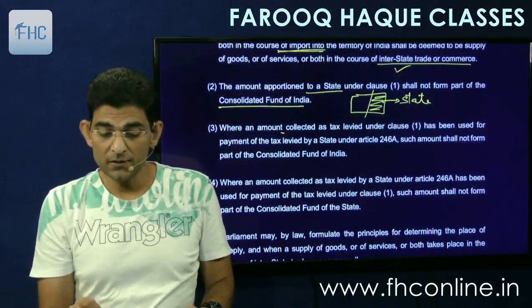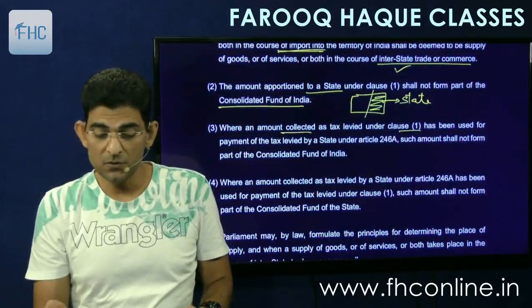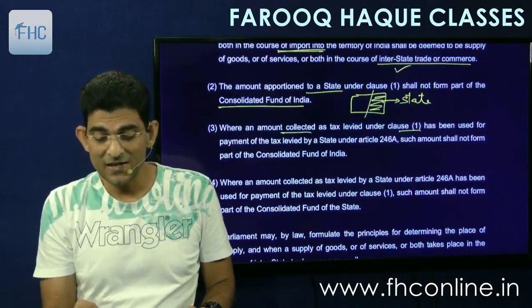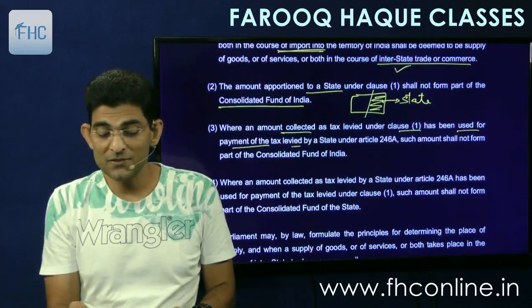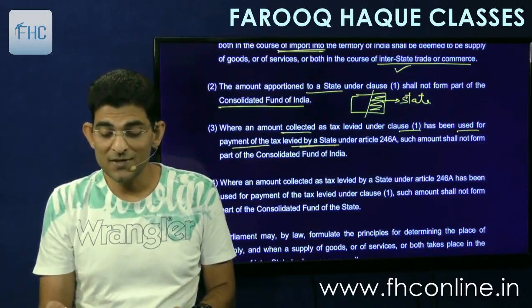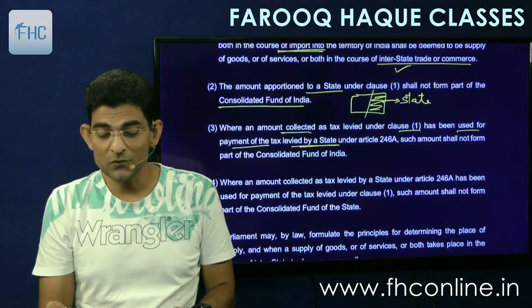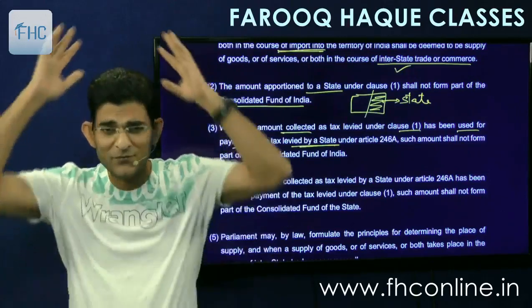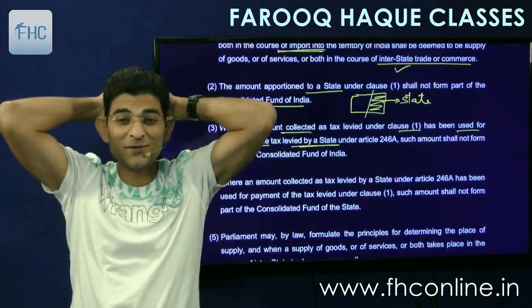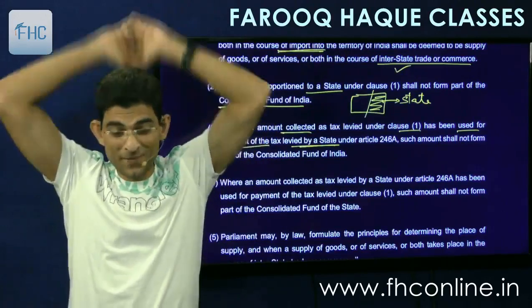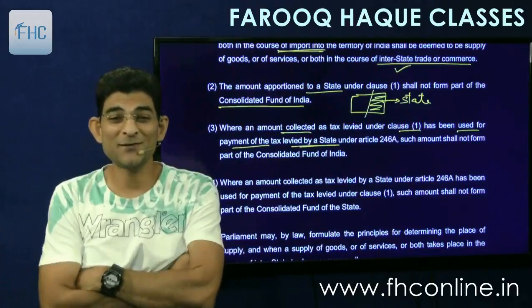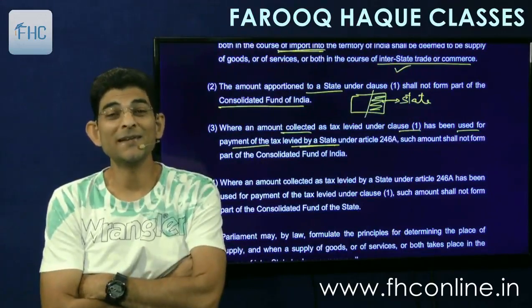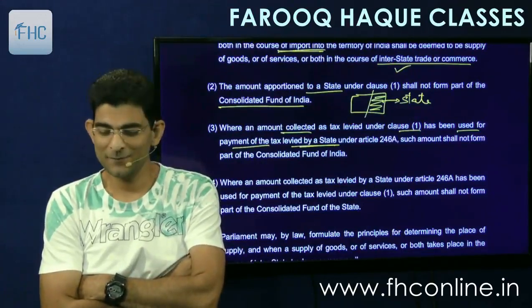Then where an amount collected as tax levied under 1 has been used for payment of tax levied by state under 246A, such amount shall not form part of the Consolidated Fund of India. Now this is an interesting point. Now here you have to understand a little bit of ITC, input tax credit.